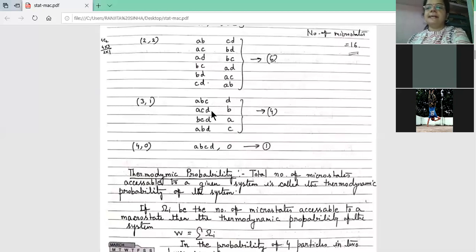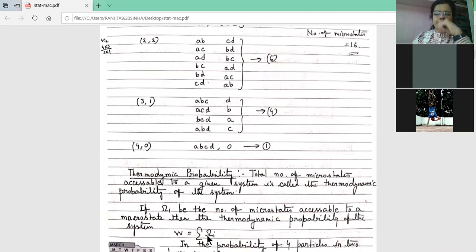So for this system, that is 4 distinguishable particles A, B, C, D distributed in 2 boxes, what is the total number of microstates? That is 16. We have a total number of microstates equal to 16, and that is the thermodynamic probability of the system. This is the symbol omega, the total number of microstates.